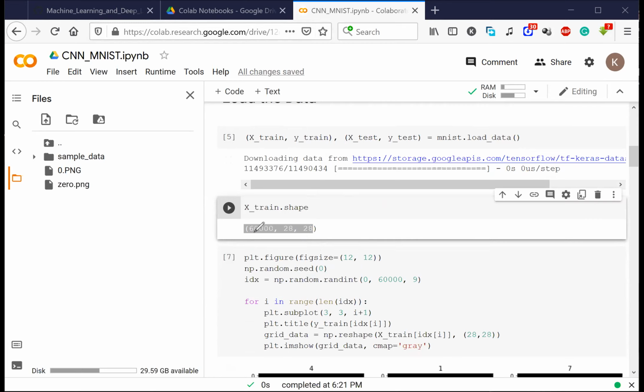These are the number of images: 60,000 different images. And these are the pixel size of each image. Each image was 28 by 28 pixels. You can think of it as a 28 by 28 matrix, where each cell simply represents whether it is white or black. That's it. This is how images are stored in computers.